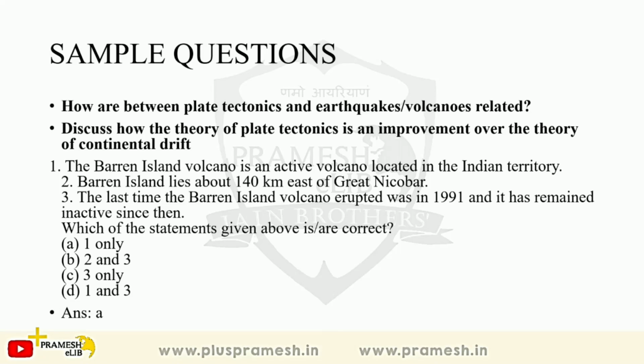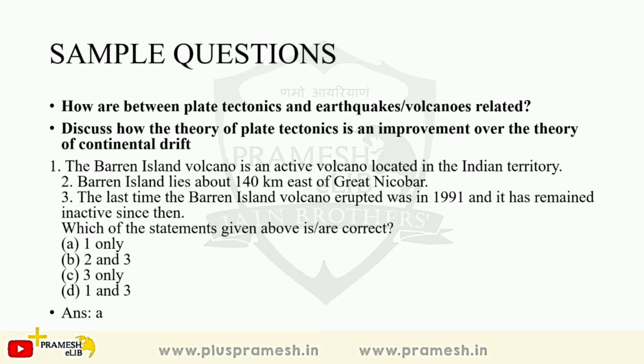This question was asked in 2019, and it is not directly related to what we have discussed, but it's like an application. The Barren Island volcano is an active volcano located in Indian territory. Barren Island lies about 140 kilometers east of Great Nicobar. The last time the Barren Island volcano erupted was in 1991, and it has remained inactive since then. Which of these statements is correct or are correct?